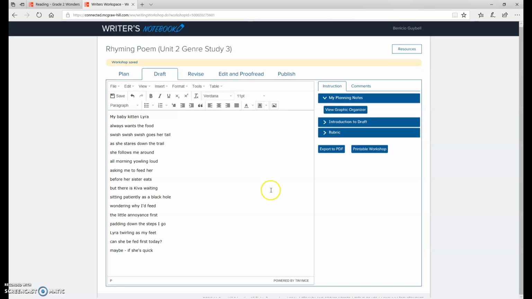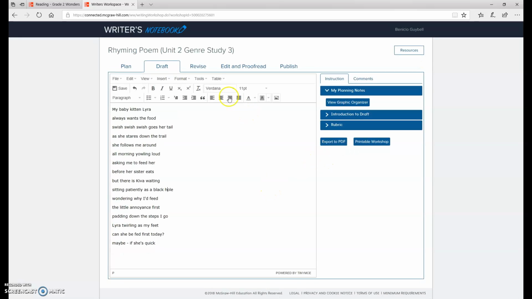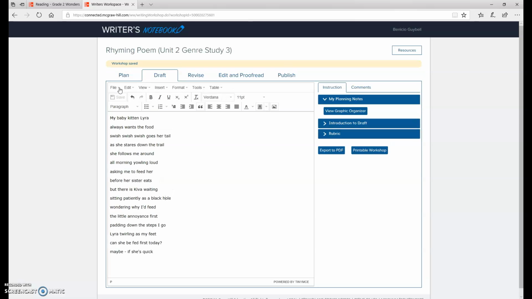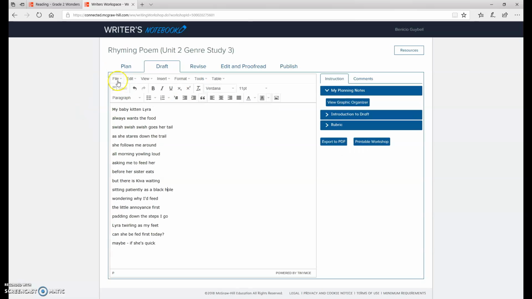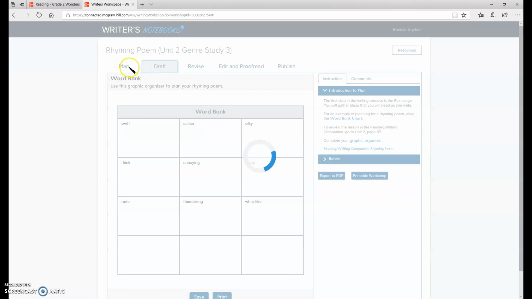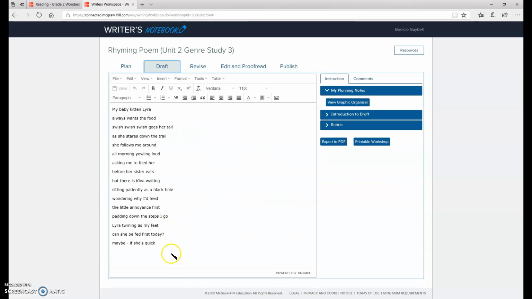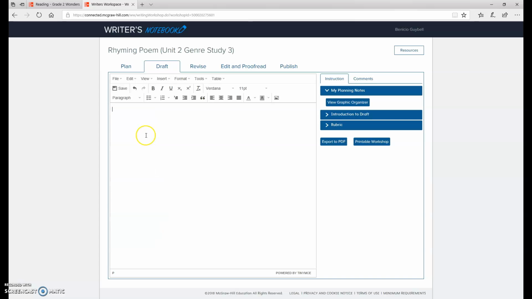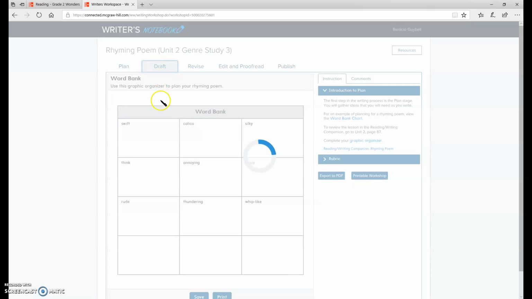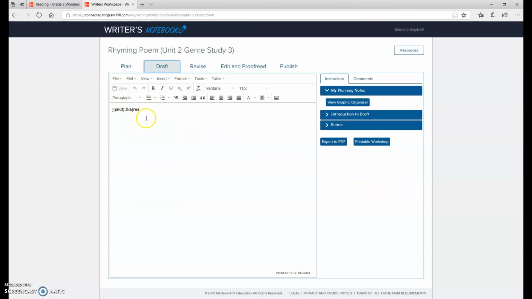Good luck writing. When you're done, make sure that you hit save up here. It's very annoying that it's not in the same place, but you have to hit save up here. So hit save, and it'll be saved. If you don't hit save, then when you go back and forth, it's going to disappear. So for example, if I erase all my work, and I put something new, and I don't hit save, when I go back to plan and then draft or exit out, this will not always save. So be careful. You always, always, always hit that save just to be safe. Happy writing!